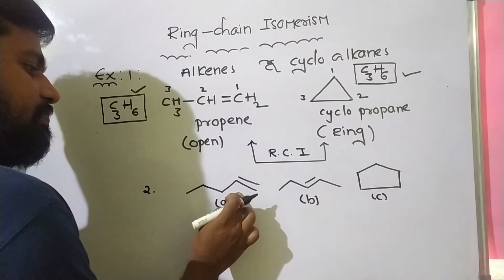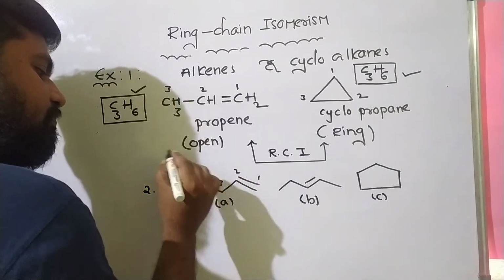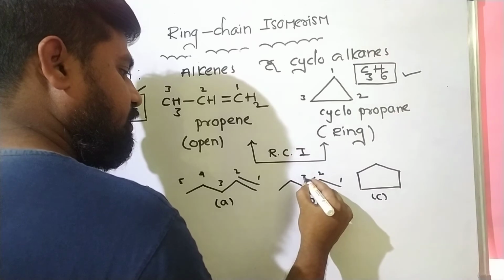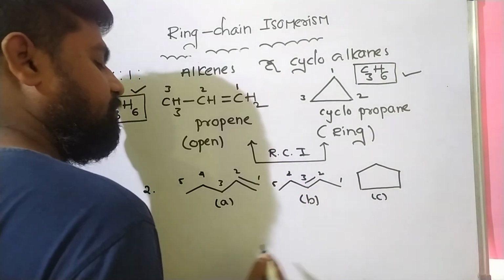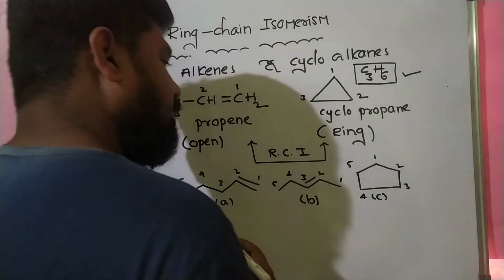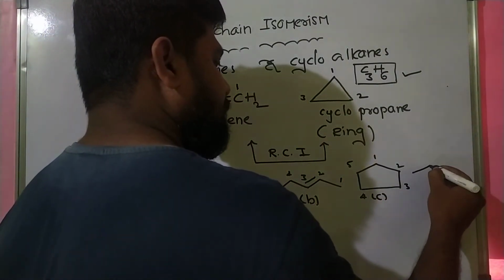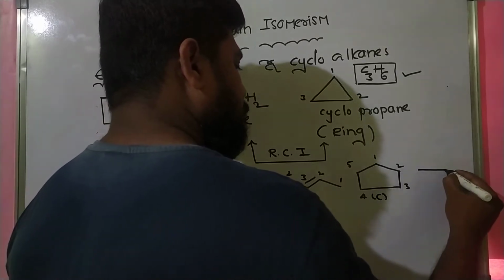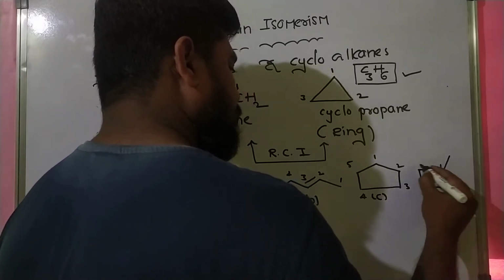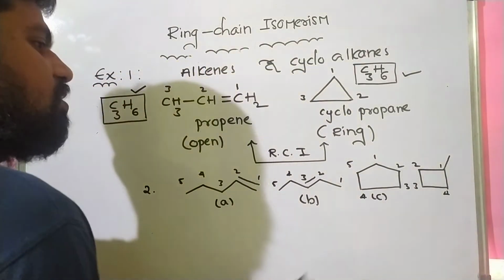The fourth one is cyclobutane with a methyl group, 1 2 3 4. So this is D.